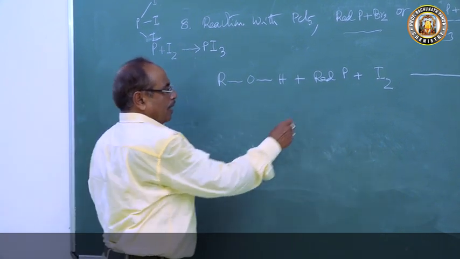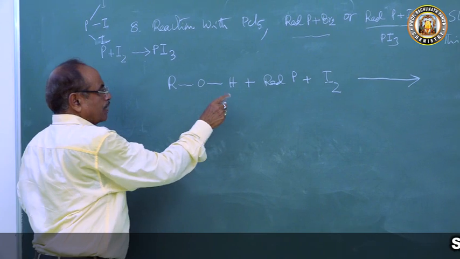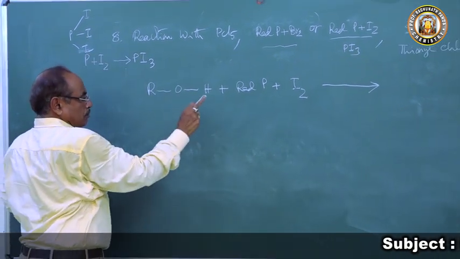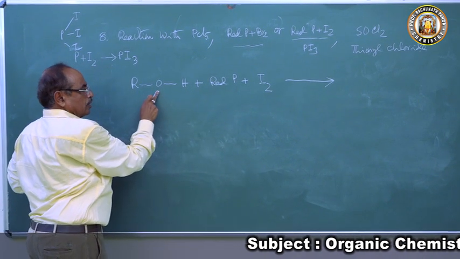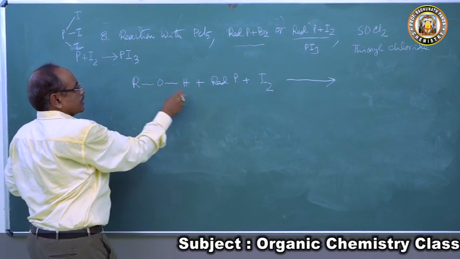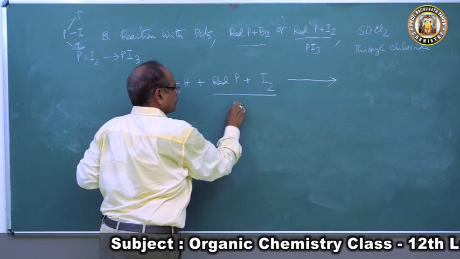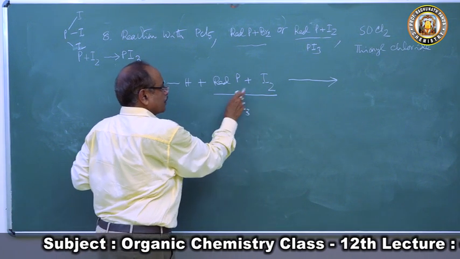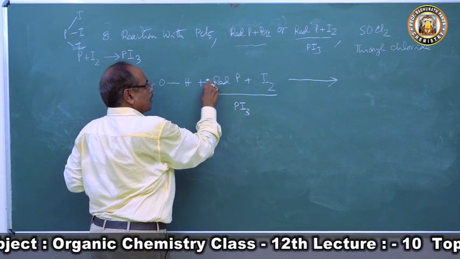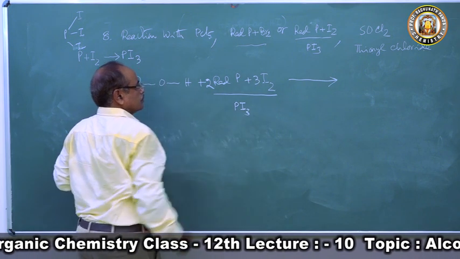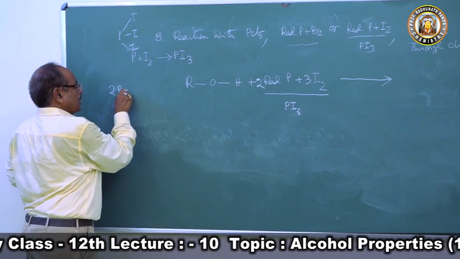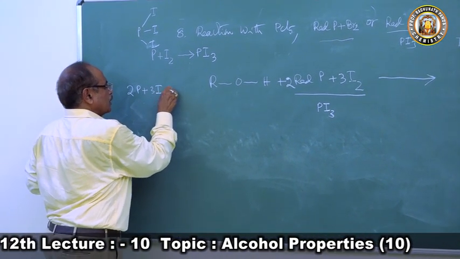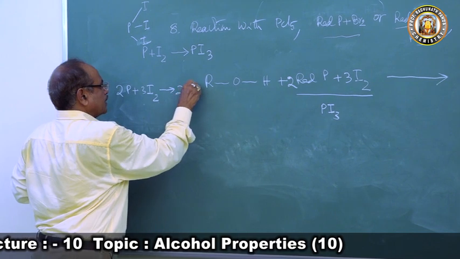Because there is one phosphorus and 3 iodine, one iodine will take 1 OH. This is forming what? PI3. So 2P plus 3I2. So the reaction is what? 2 phosphorus plus 3I2 react to form 2PI3.